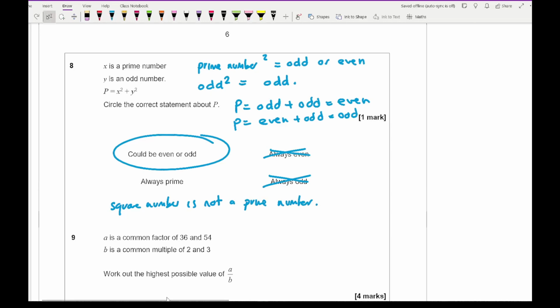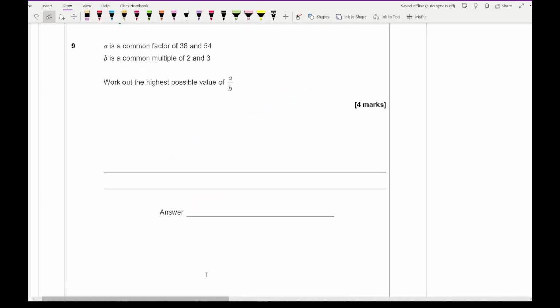But 1's not prime. Then moving on to question 9, it says that A is a common factor of 36 and 54. B is a common multiple of 2 and 3. Work out the highest possible value of A over B. Now, in order for us to get the highest possible fraction, then A needs to be big and B needs to be as small as possible.